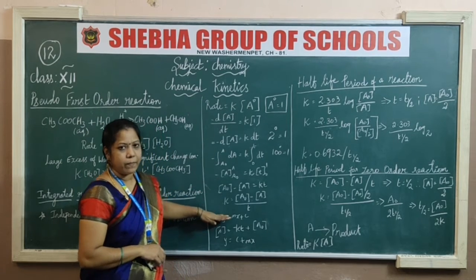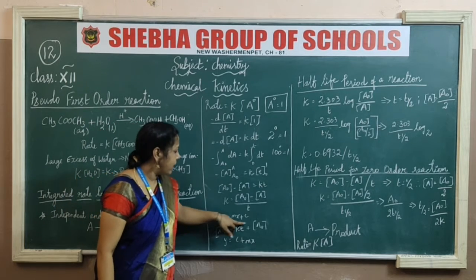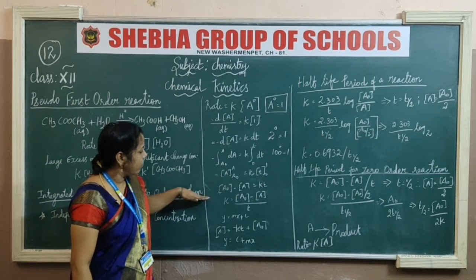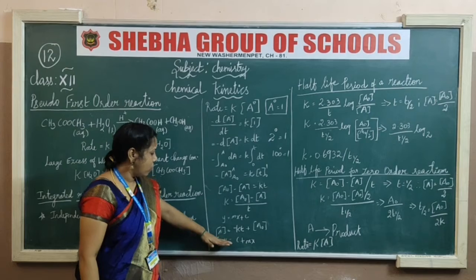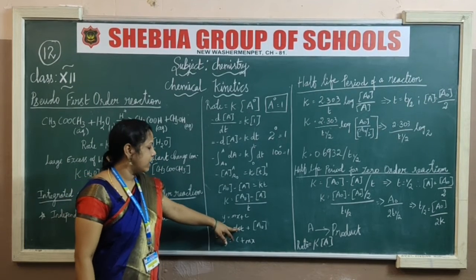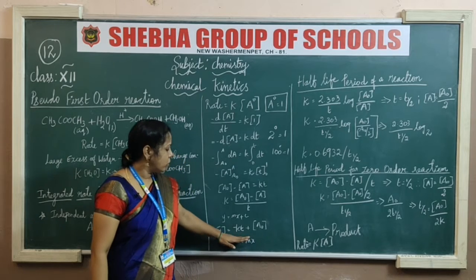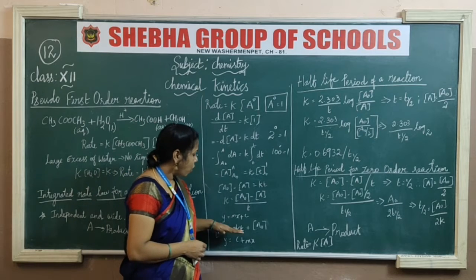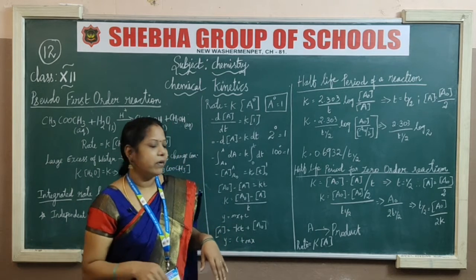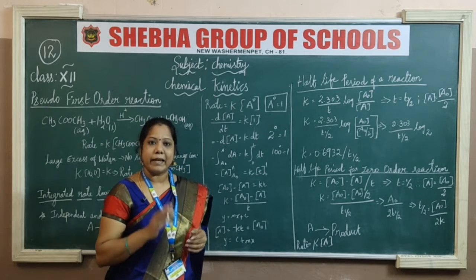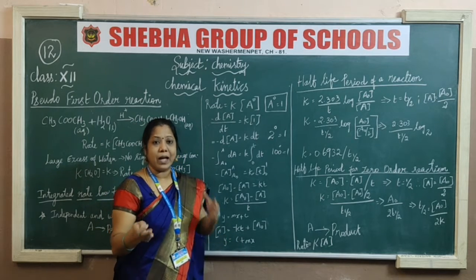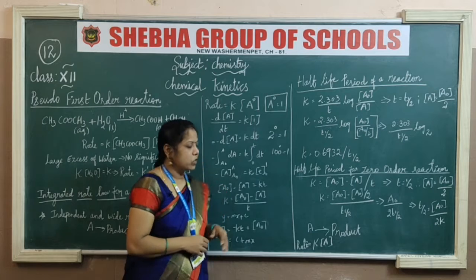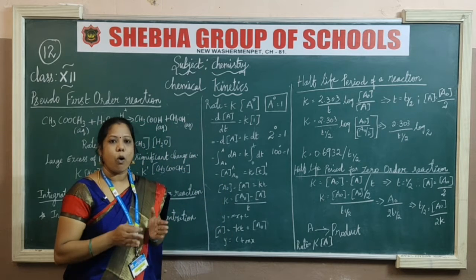After you finish all this, you have to form the frame like this, y is equal to mx plus c. So I am going to rearrange the formula likewise. A is equal to minus kt plus A naught. So it looks like y is equal to c plus mx. Depending on this formula, we have to make the graph with y axis as well as x axis. Based on this they make the slope. Using that we can find out the statistics of the concentrations. So these are the steps to find out zero order reactions.